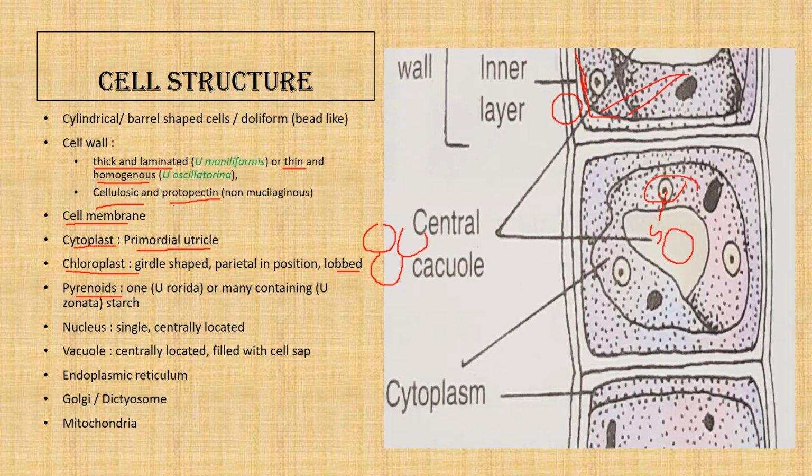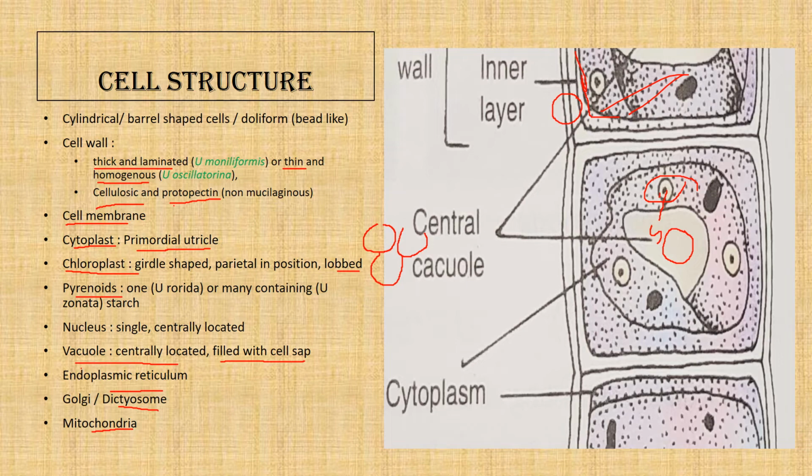Now the nucleus, as it is eukaryotic, will have a proper membrane-bound nucleus, and the nuclear membrane will be a double membrane with nuclear pores. And next is the vacuole. The vacuole is also centrally located, and it is not a contractile type of vacuole. The vacuole is filled with cell sap. And there are also other organelles like the dictyosome and mitochondria.